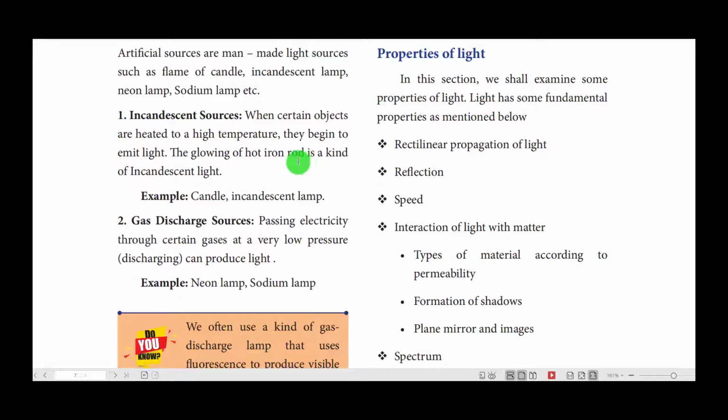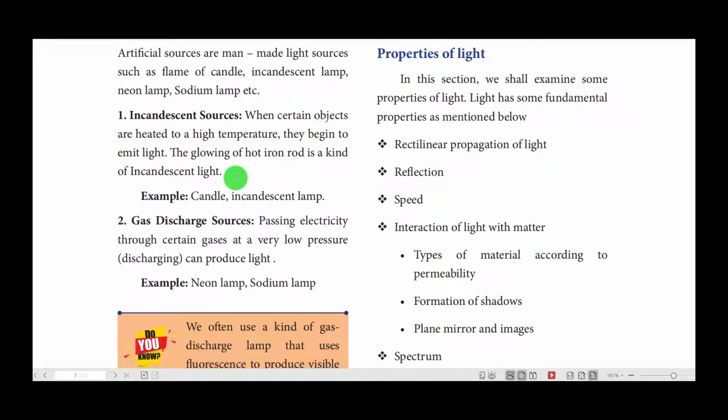When this condition is reached, the iron starts glowing. That is, it gives light. It also has heat and produces light at one particular point, and such sources are known as incandescent sources.